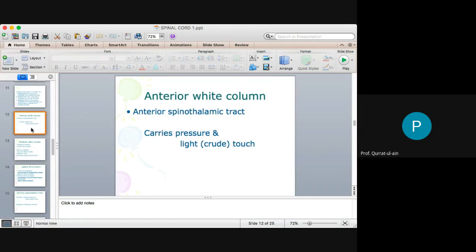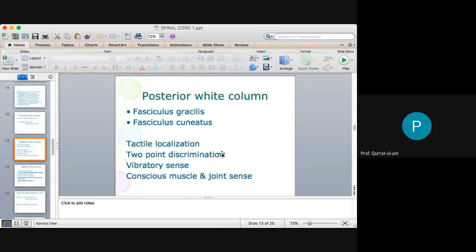The column tract, which is the anterior spinothalamic tract, carries pressure and light touch, or crude touch. Light touch is with the cotton, you touch and you can feel the sensation. This is a light touch or a crude touch, right?